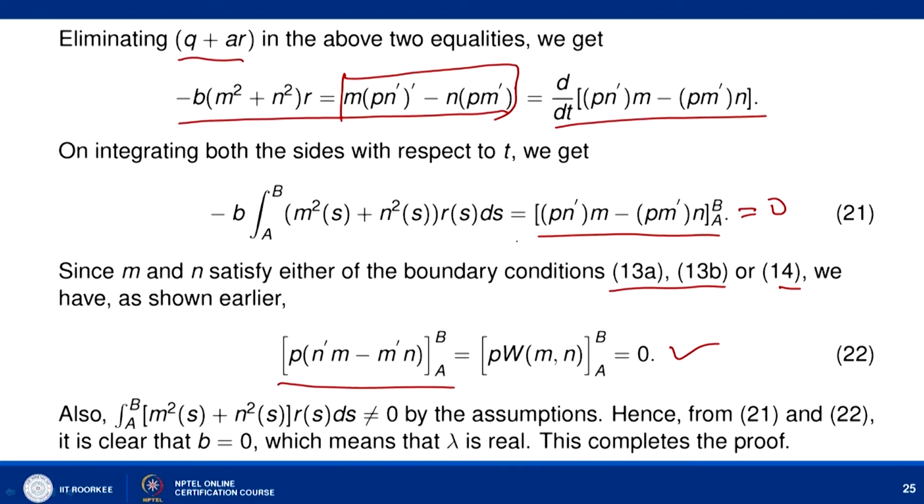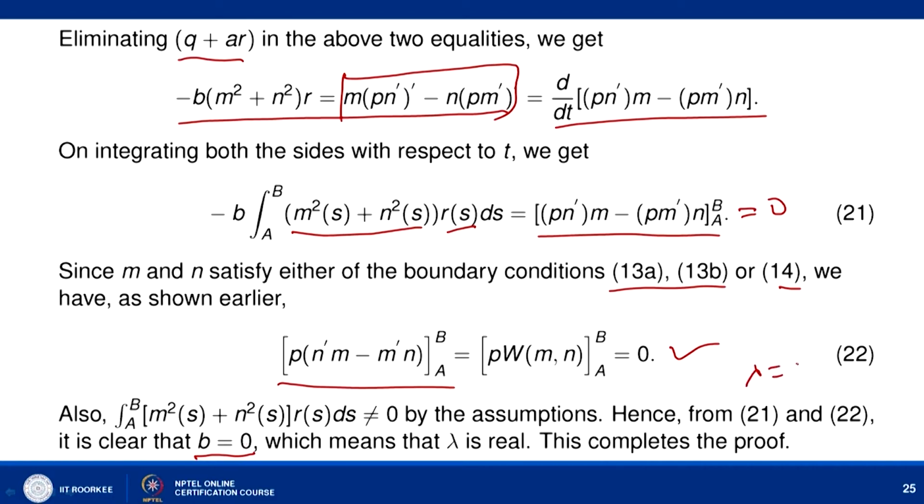Now, if you look at the integrand, what is it? This is all positive, and r is either positive or negative, but it cannot be 0. So, the integral from a to b of m square s plus n square s into r s ds is non-zero, because we have assumed that r is never 0, either it is all the time positive or negative. So, this quantity has to be either positive or negative depending on the sign of r s. So, minus b into something which is non-zero is equal to 0 implies that we have only one option, that is b equal to 0. When b is equal to 0, it means that lambda is real.